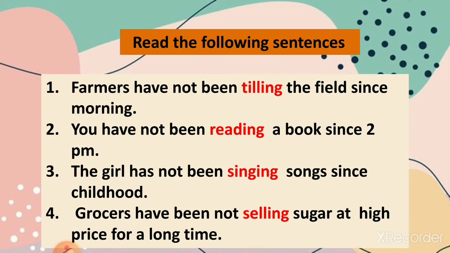And the sentences will be, when we turn them into negative sentences: farmers have not been tilling the field since morning. You have not been reading a book since 2 p.m. The girl has not been singing songs since childhood. Grocers have not been selling sugar at high price for a long time.